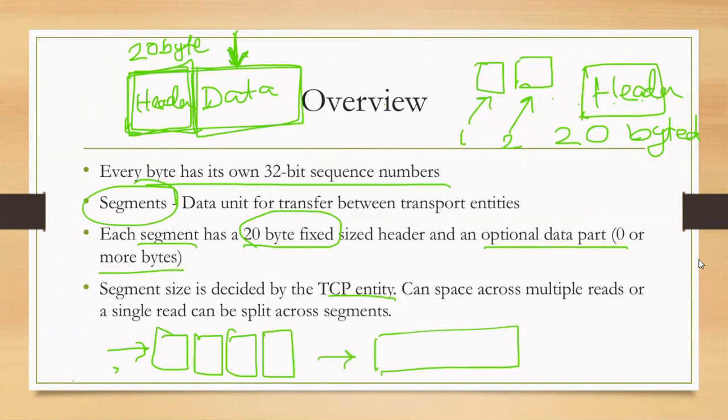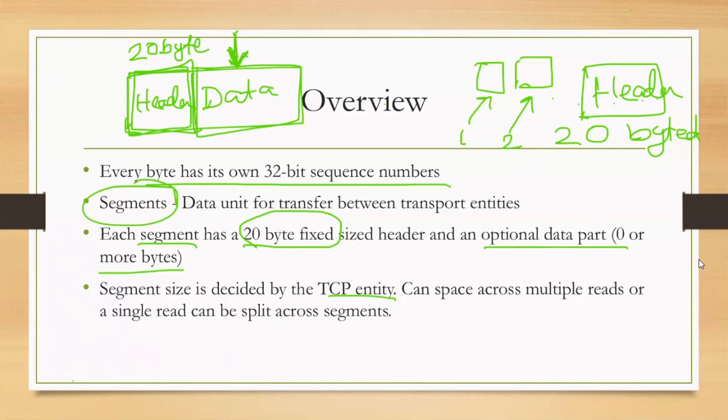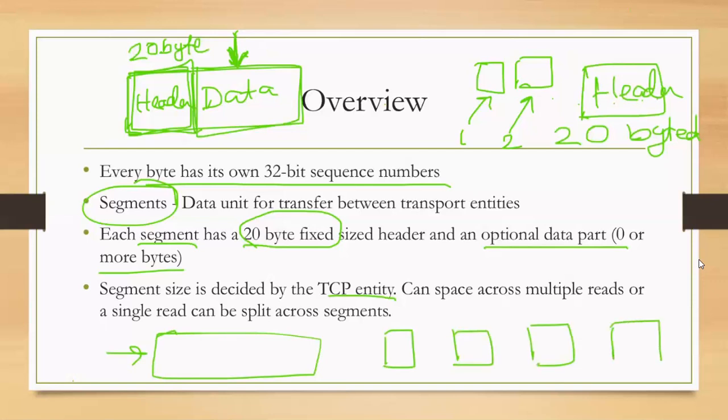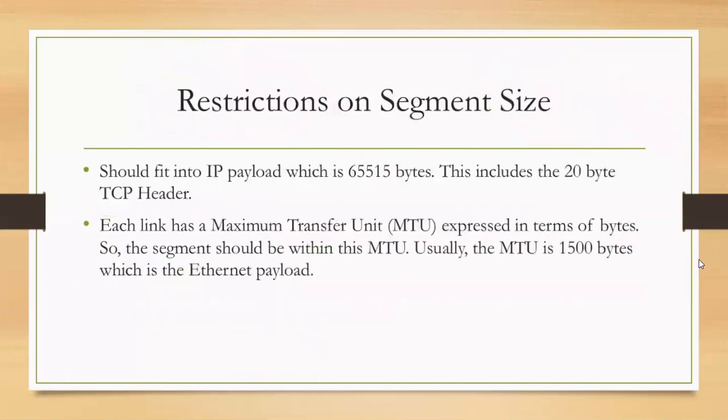Or I can also have the reverse. That is, I may read one chunk from the application, and then break it down into smaller units and consider each of these to be one segment. So this is how the segments can be constructed.